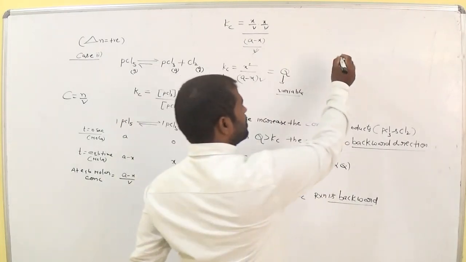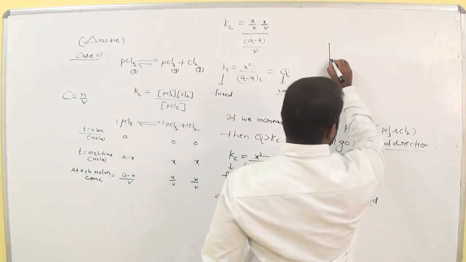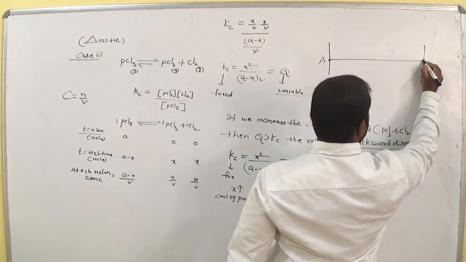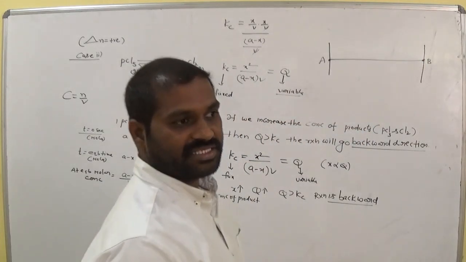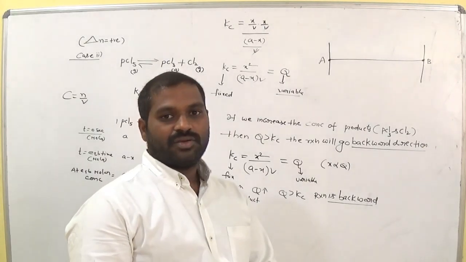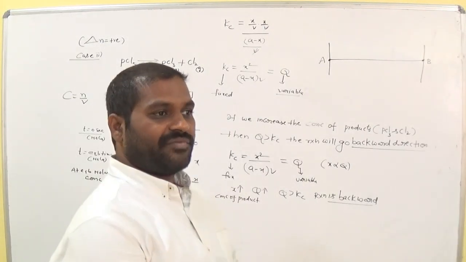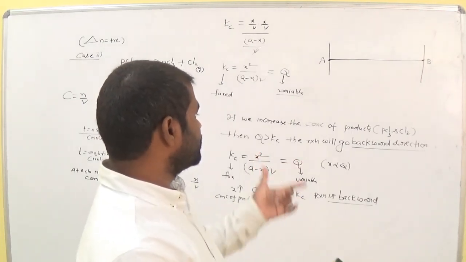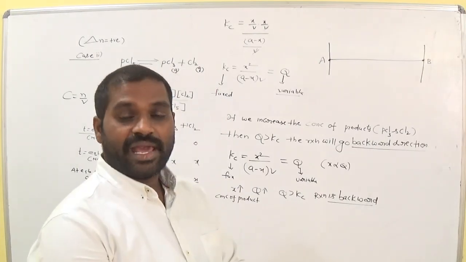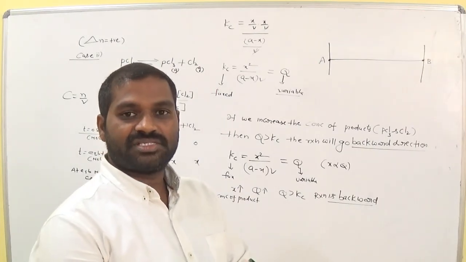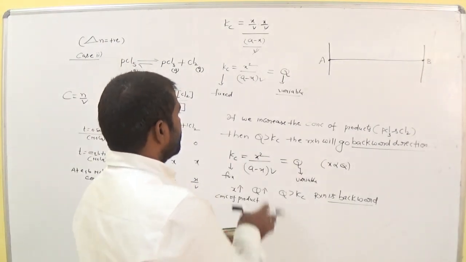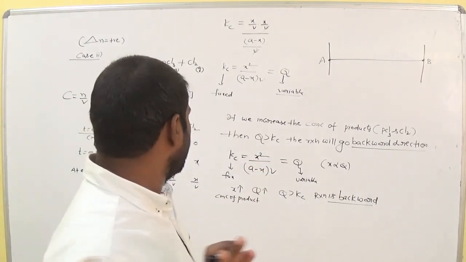Okay, so let's see why it is backward. Now the reaction starts at point A and ends at point B. Am I right? Is it clear, ma, all of you? Once you see the day 1, day 2, day 3, day 4 classes, then you have a good idea about this. What is Q, what is Kc? Q is the reaction quotient, and this value is not at equilibrium. The Kc and Q expressions are both the same, remember it.